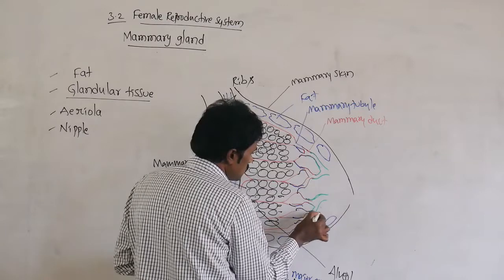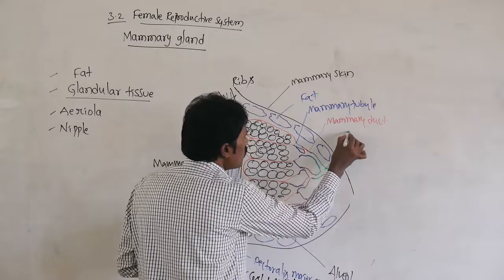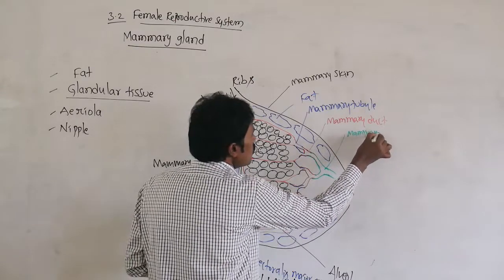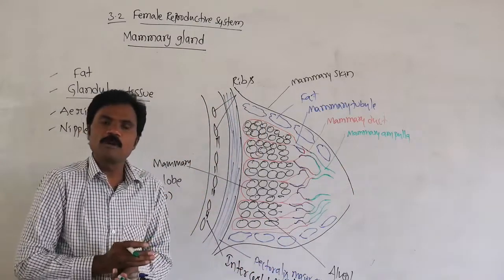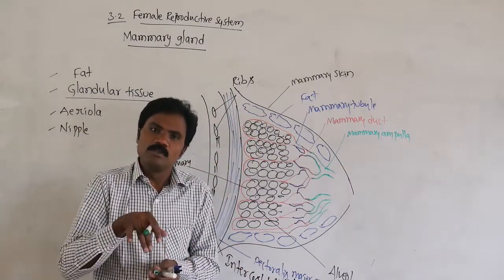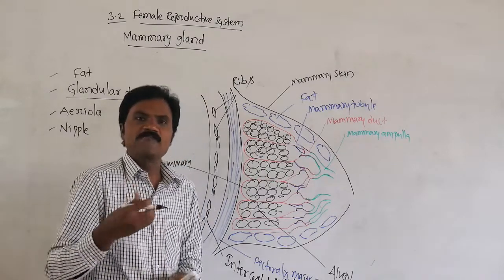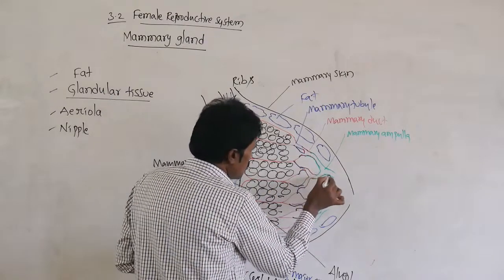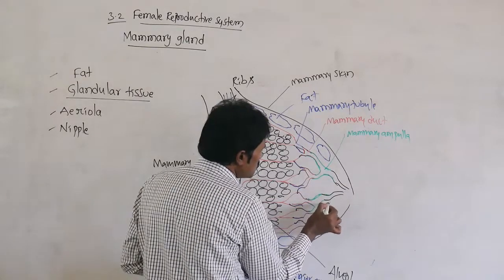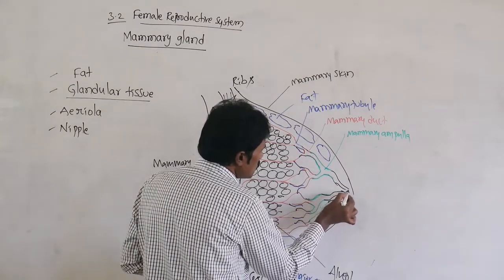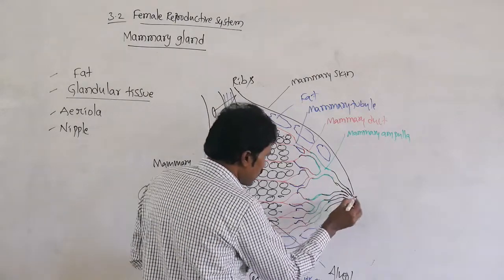Like this, the green color we call the mammary ampulla. These together form the mammary ampulla. This mammary ampulla finally forms the lactiferous ducts. It forms collectively the lactiferous duct.